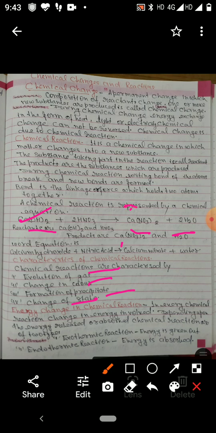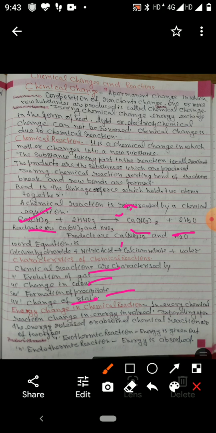Second is change in color. When we heat copper nitrate, which is blue in color, on heating, copper nitrate decomposes into copper oxide, nitrogen dioxide and oxygen. Nitrogen dioxide and oxygen are gases, but the color of copper oxide is black. It means on heating copper nitrate, its color changes from blue to black.